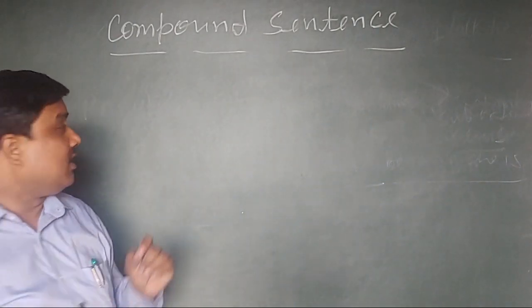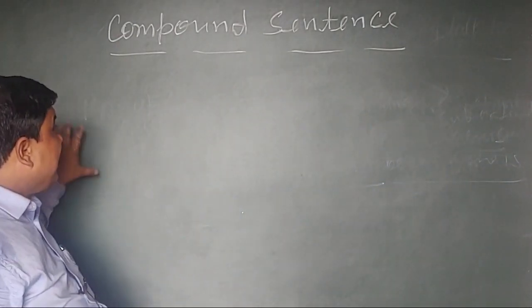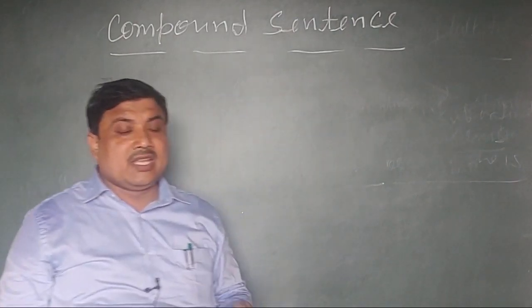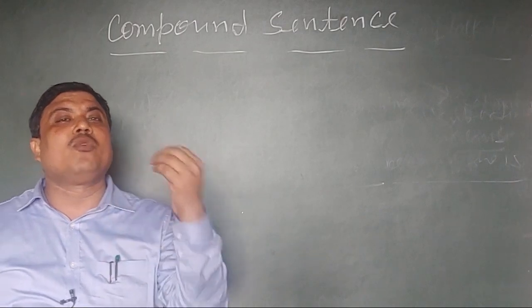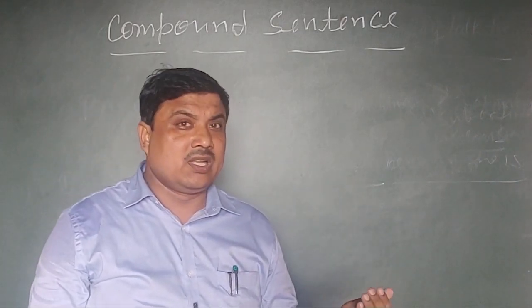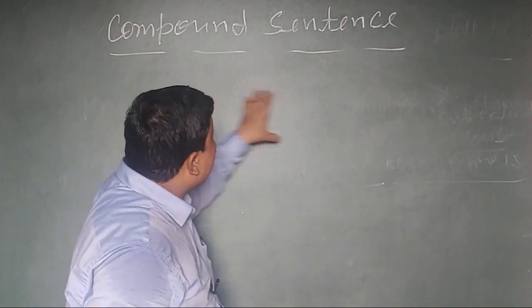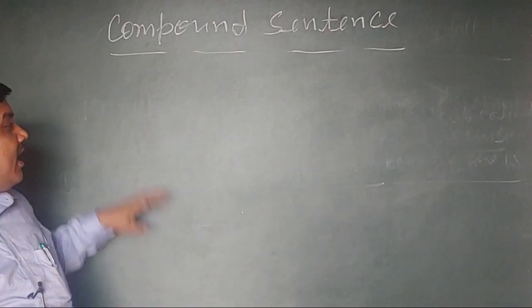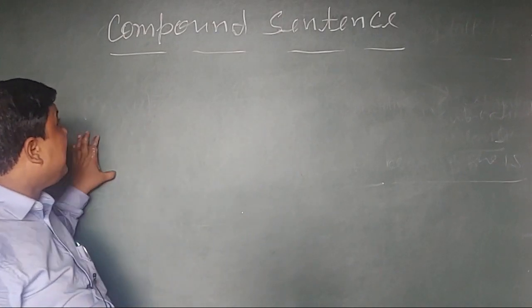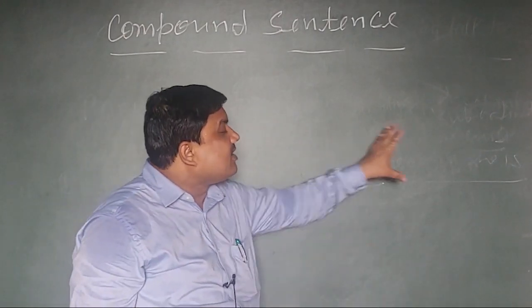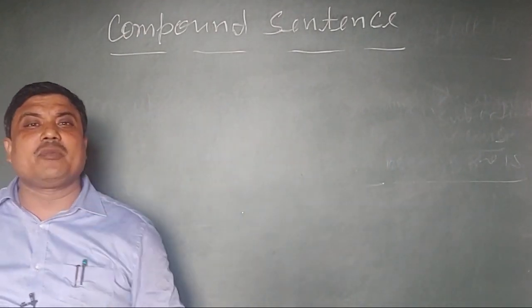Once more, try to understand. If in a formation two or more principal clauses have been given and they have been combined or joined by a coordinating conjunction, that formation is called